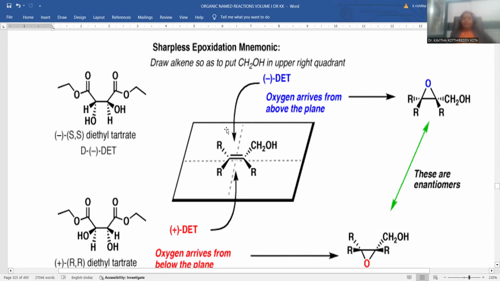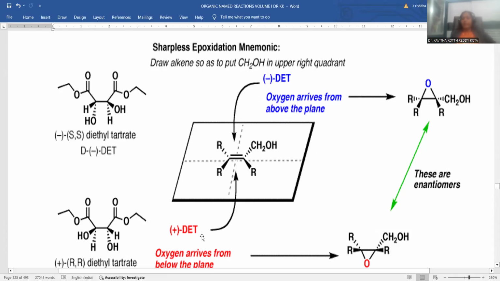You are already aware that the reagent for this Sharpless asymmetric epoxidation is diethyl tartarate, which is optically active. There are two probable forms of diethyl tartarate. Negative sign indicates levorotatory, positive sign indicates dextrorotatory.